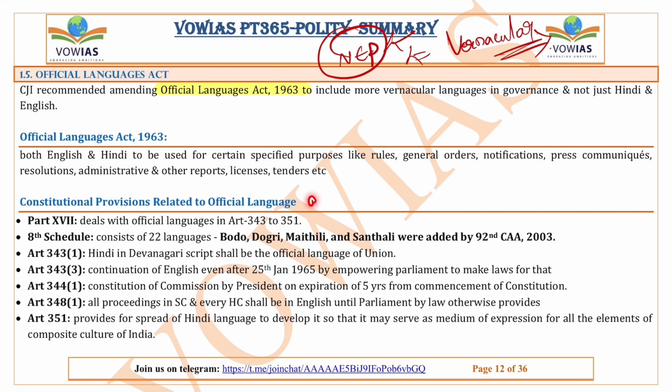Now we will see some constitutional provisions related to the official language. Part 17 of the constitution deals with the official languages. And the 8th Schedule has 22 languages. Bodo, Dogri, Maithili, and Santali were added by the 92nd Constitutional Amendment Act of 2003. Article 343(1) says that Hindi in Devanagari script shall be the official language of the Union. So according to Article 343, Hindi is used as the official language of the central government. Article 343(3) says that English will be continued even post January 1965.